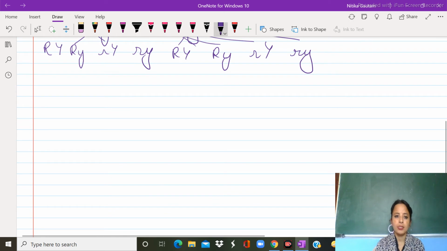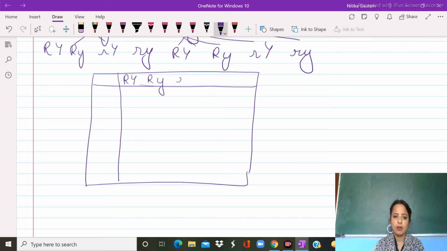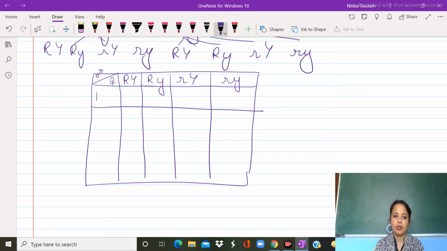After that, what will we do? We will make a Punnett square because it's difficult to cross in a simple way. This is your Punnett square. Then all the gametes we will write here. This, this, and this. Here we will provide the symbol of male and female. Here again we will write the gametes, these gametes. Earlier we have written these, now we will write these.